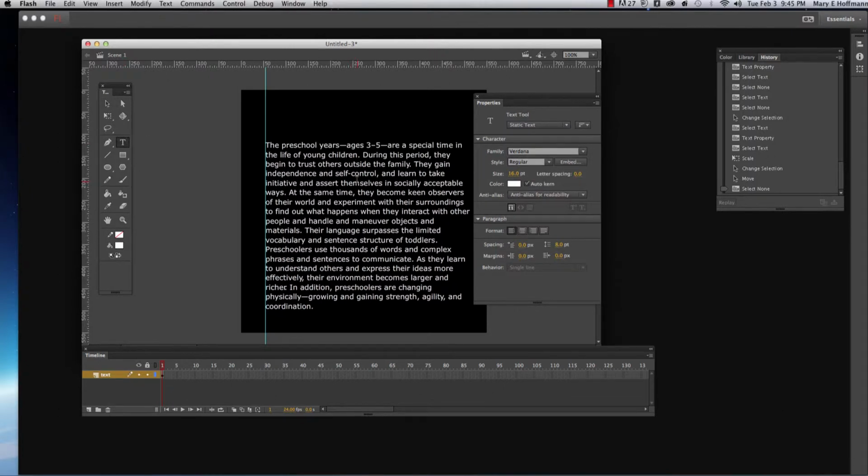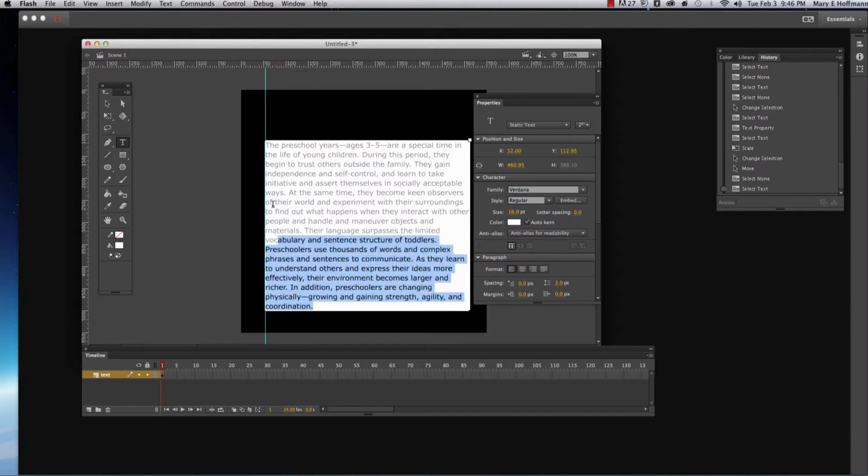So we've talked about paragraph text. Let's talk a little about adjusting leading and tracking. If I was actually working on a project like this, I would want to put a little bit of leading, which is the space between my lines. It just makes it a lot easier to read. By default, your leading is set to 120%, so you can drag your leading scrubber in the character section of the palette, and this will allow you to see how your text is going to look.